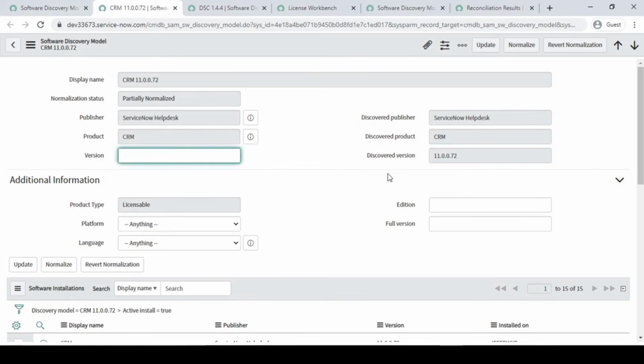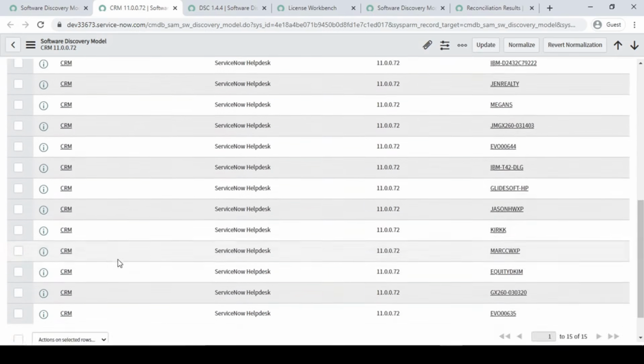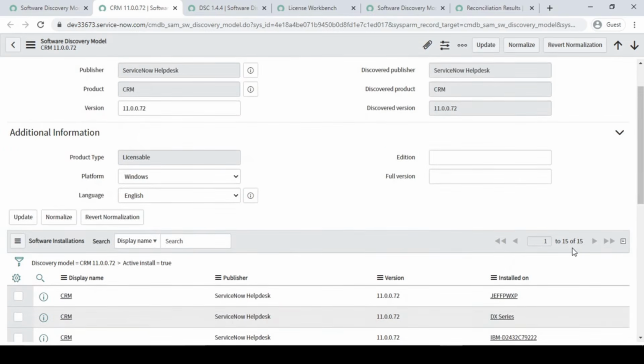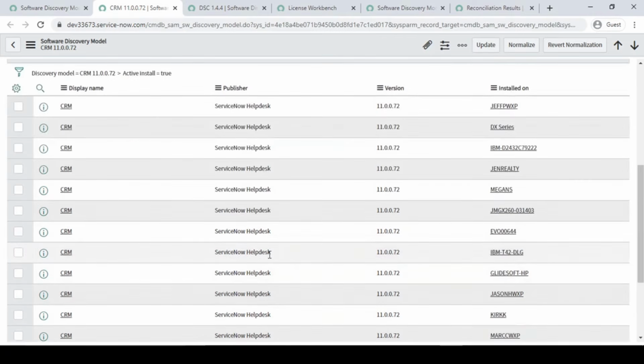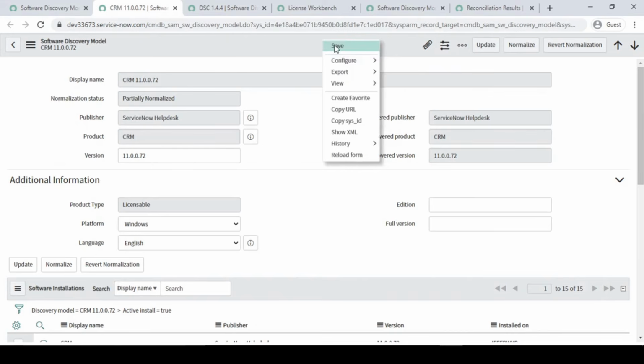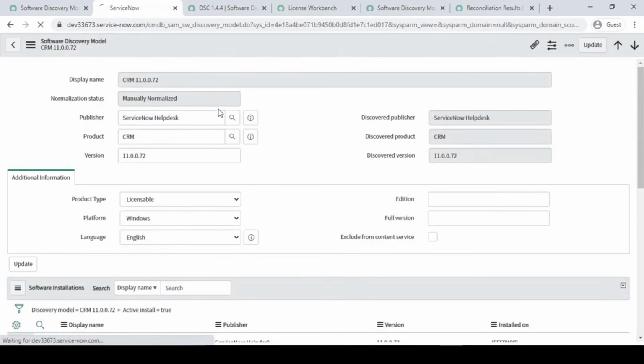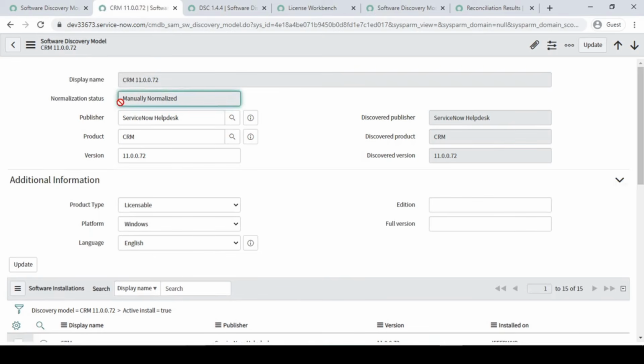Now what we are going to do is add this version over here, so that the data will get normalized, and we will say it should be on Windows and the language is English, right? So how much data do we have, 15 data we have, which is not normalized basically, right? So let me save this. You will see the magic, the system will say manually normalized, right? Now manually it got normalized.